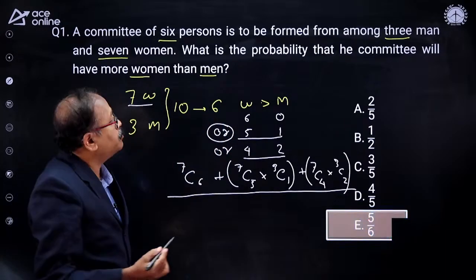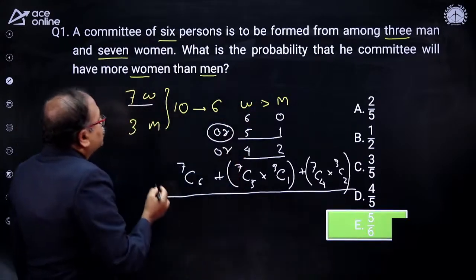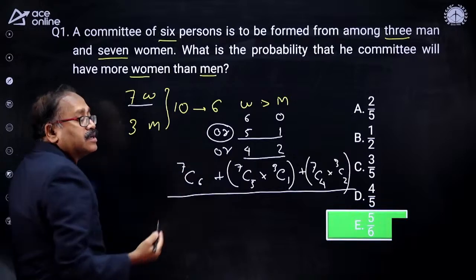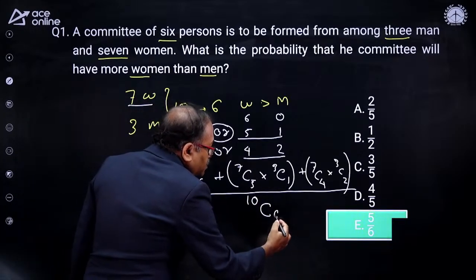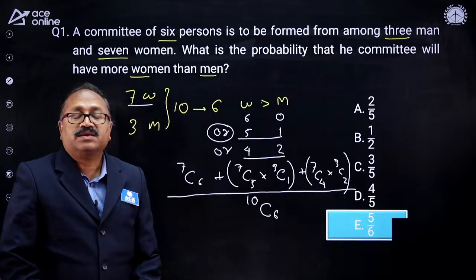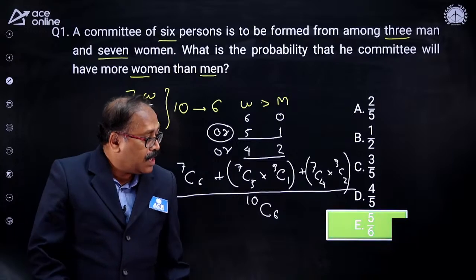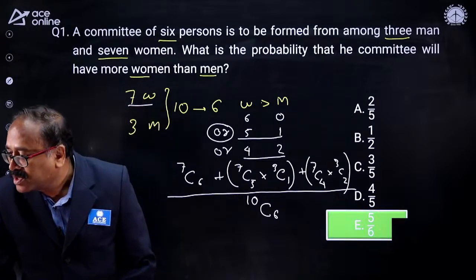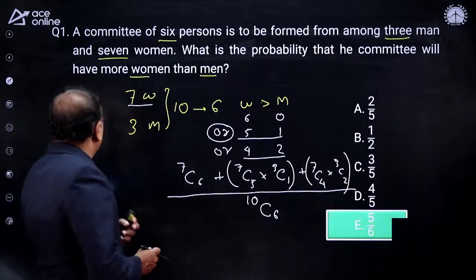As it is talking about the probability, is it not? What is the probability? So out of total 10 you are selecting 6. So that will come as 10C6. So this is how this question has to be formed. So the answer is 5 by 6. Do you agree here? So let's cancel this part and find out what all the values come here.